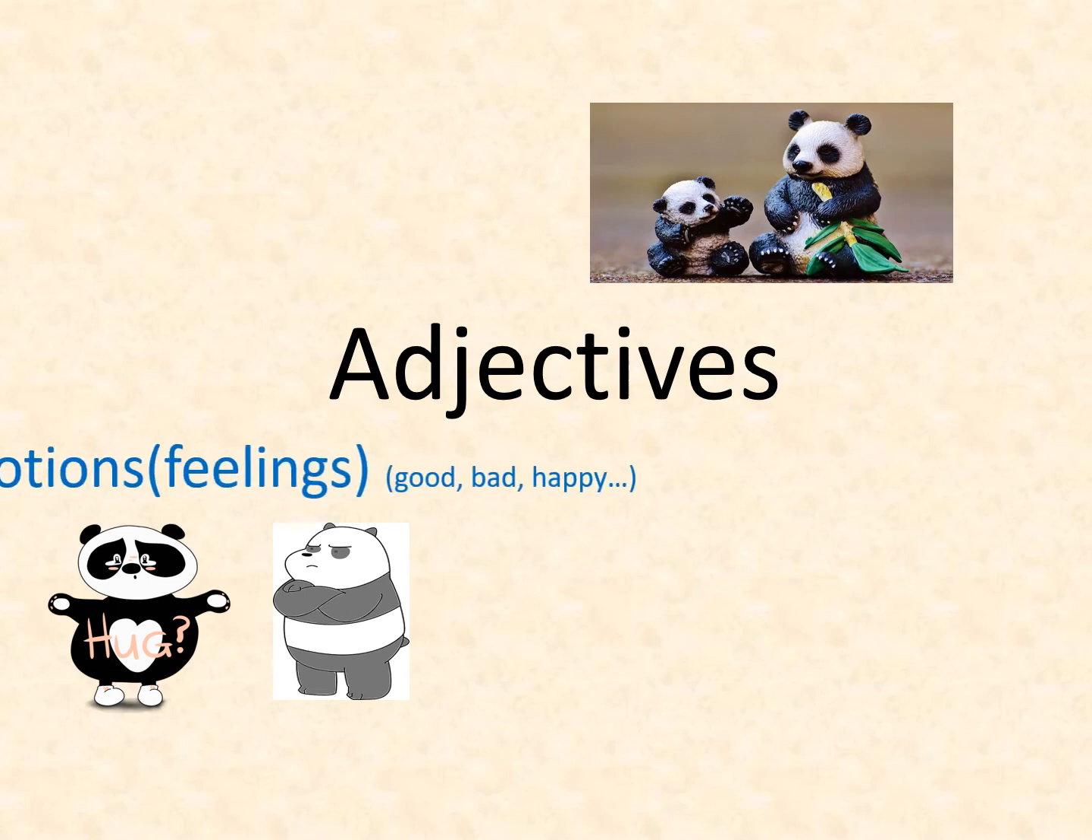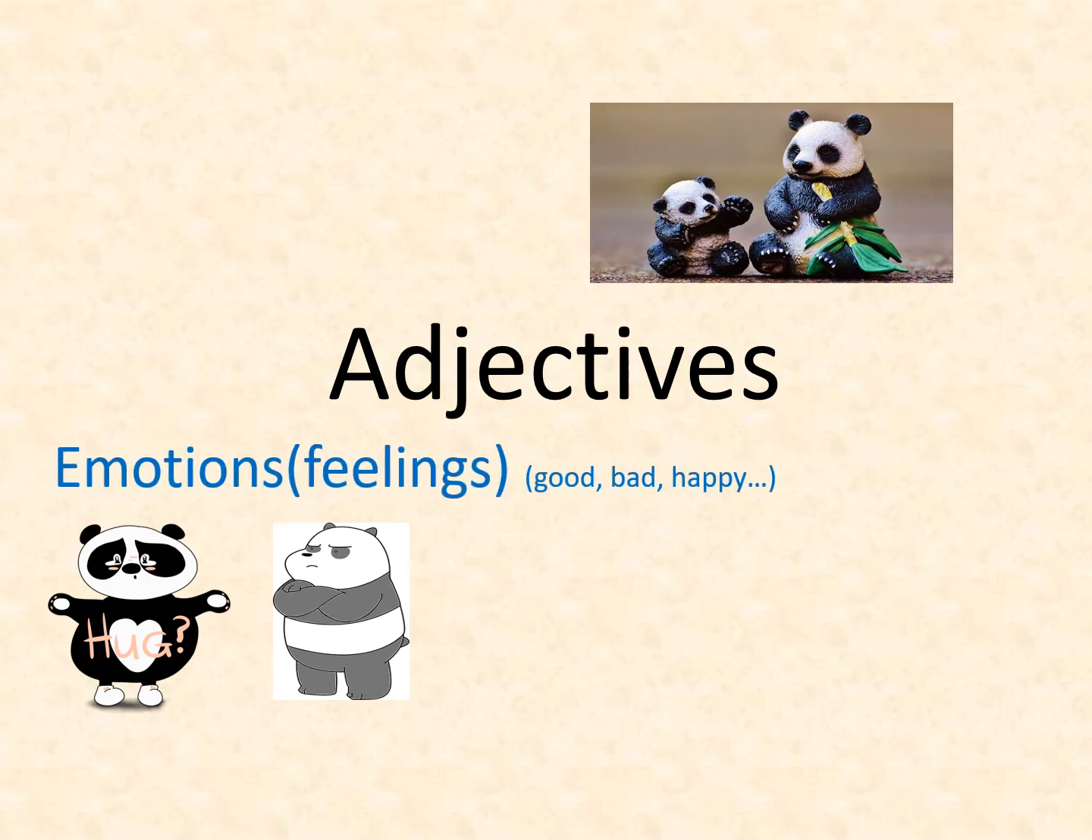The first one is emotions or feelings. Words like good, bad, happy, pleasant, sad, etc. are used to describe the feelings of a noun in a noun phrase. Example, happy panda. So this is a noun phrase. In this noun phrase, happy is a word used to describe the feelings of the panda.